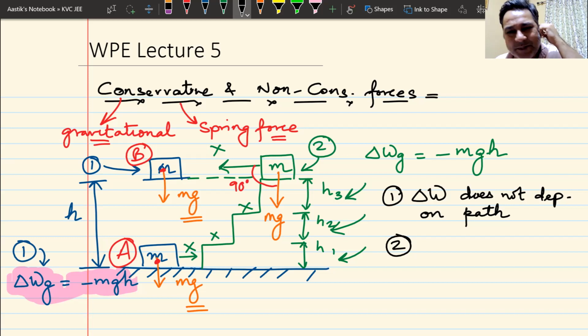Cyclic process. What happens in a cyclic process? What is the change in internal energy in a cyclic process? A process that starts and ends at the same point. What is the change in internal energy there? If I move round, if I start from one point and come back to the same point, what is my displacement? No one knows the answer.